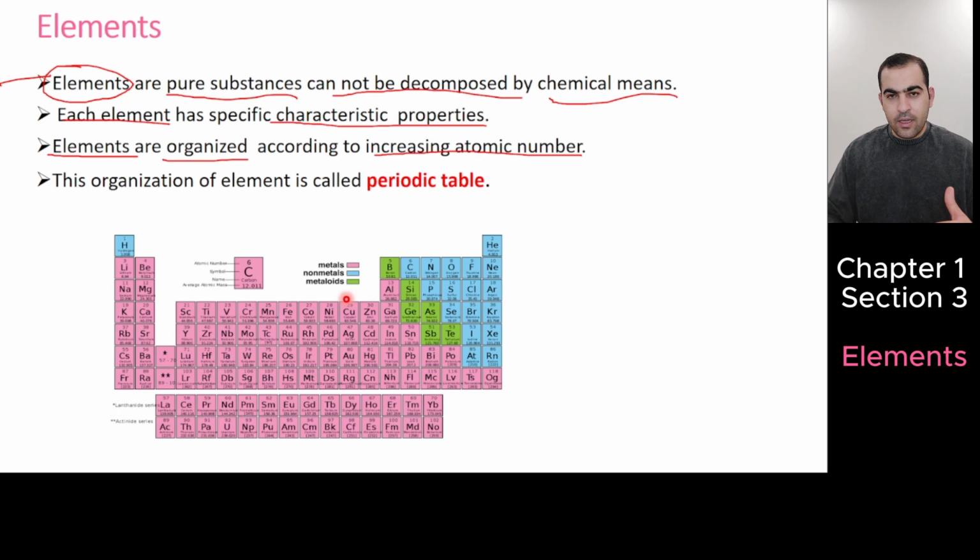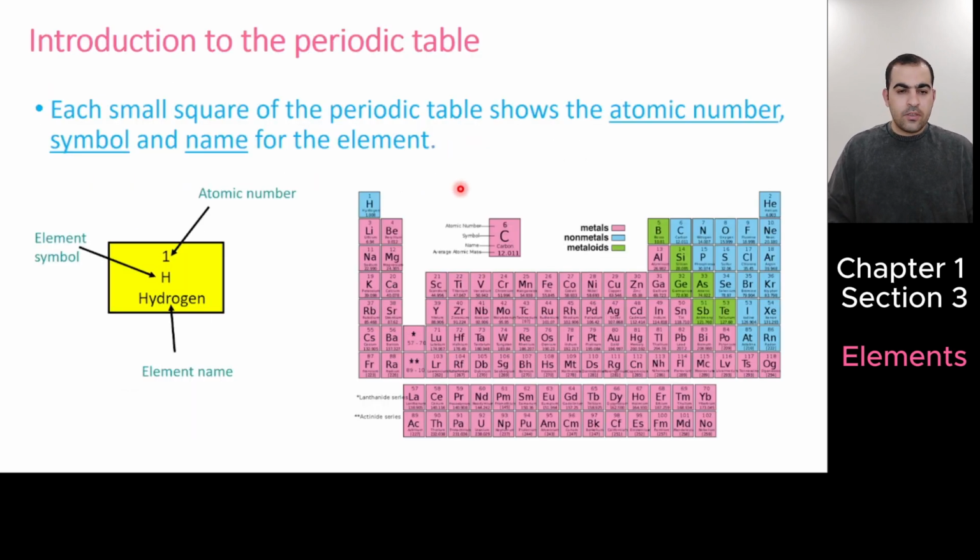So all elements are organized according to increasing atomic number, and this organization of elements is called the periodic table. Okay. Elements are pure substances that cannot be separated by chemical means. They have different properties, and in the periodic table they are organized according to increasing atomic number. So let's continue.